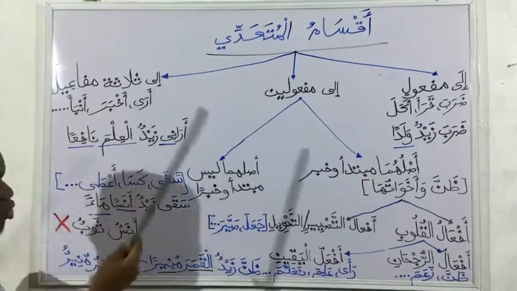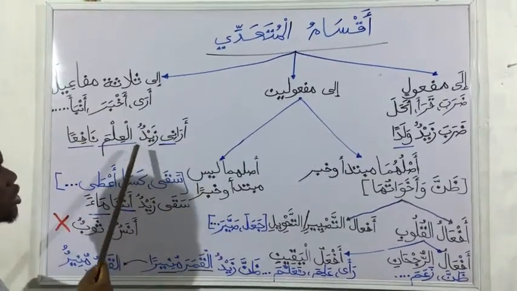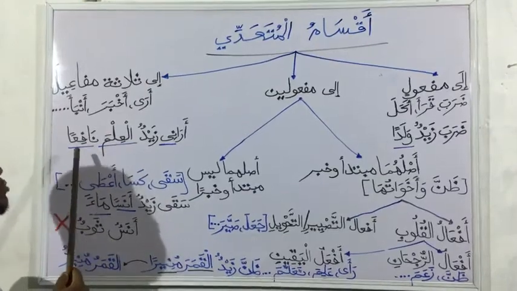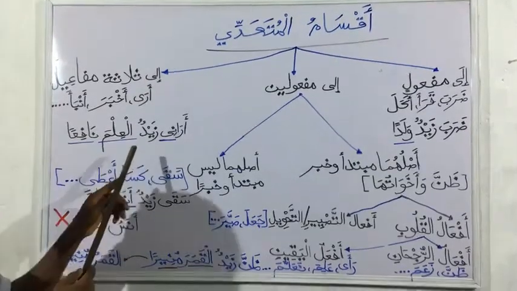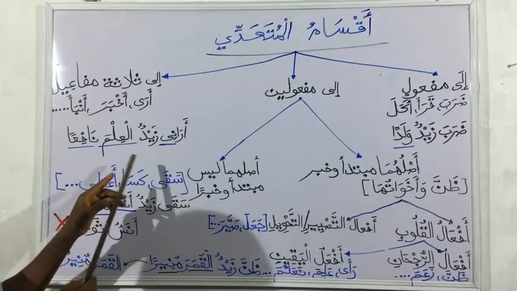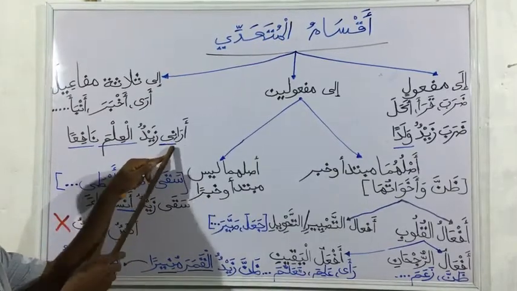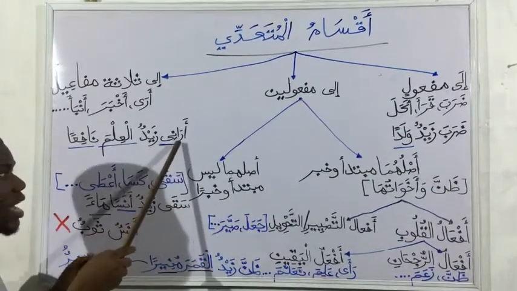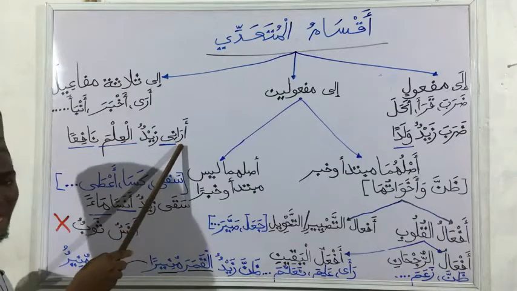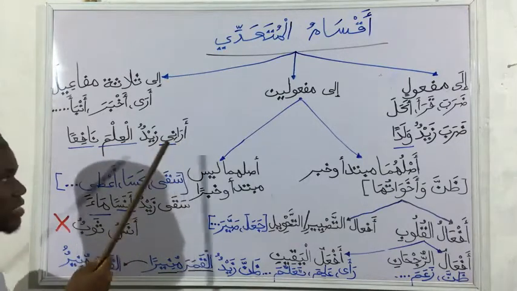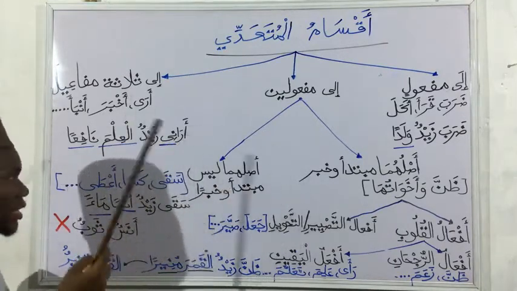So let's say an example. Arani zaidun al-ilma nafi'an.